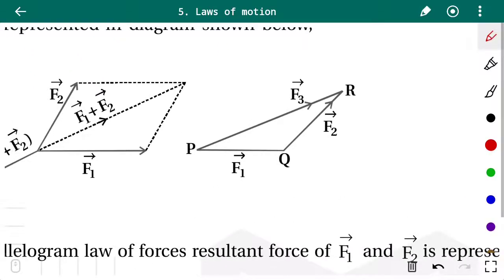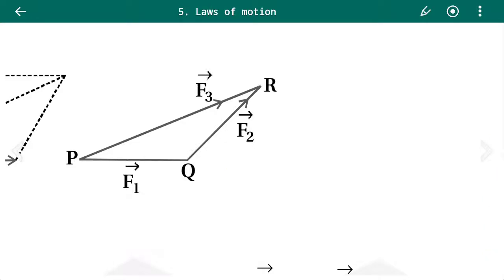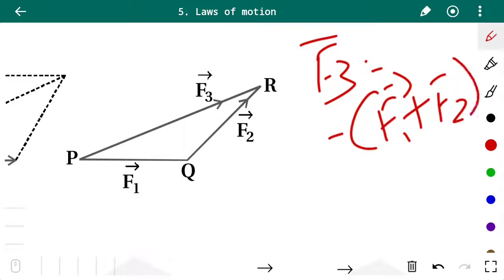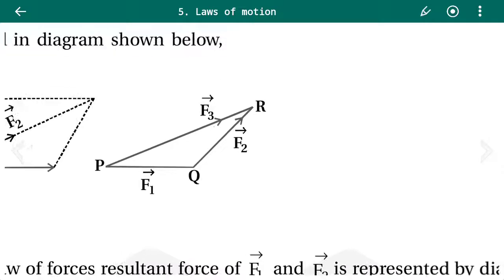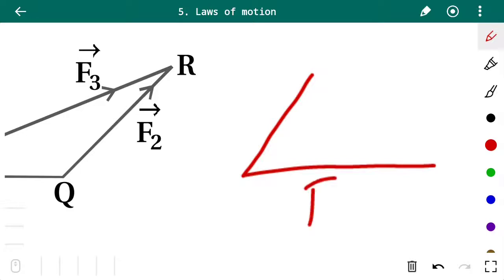Seeing this figure, let force F1 be the vector PQ, F2 the vector QR, and F3 the vector PR. To satisfy this condition, F3 equals minus of F1 plus F2. Let us first take the resultant of F1 and F2. Let us take the F1 vector and the F2 vector.